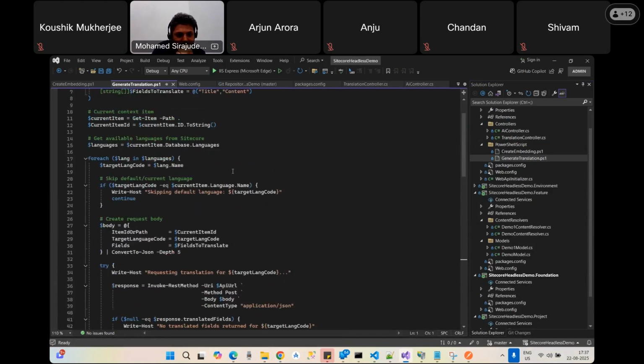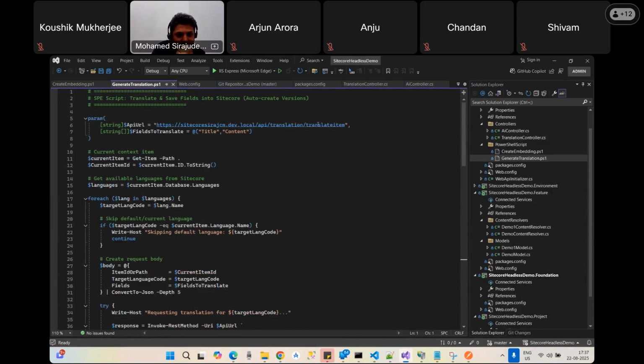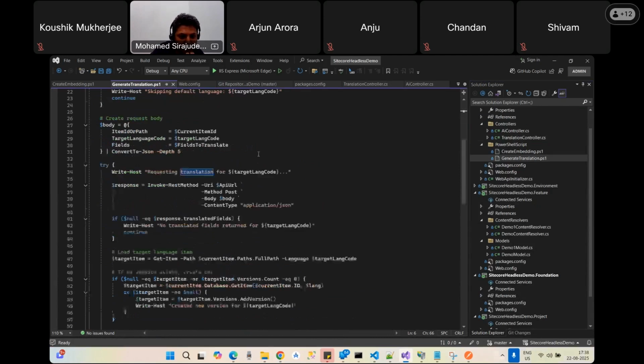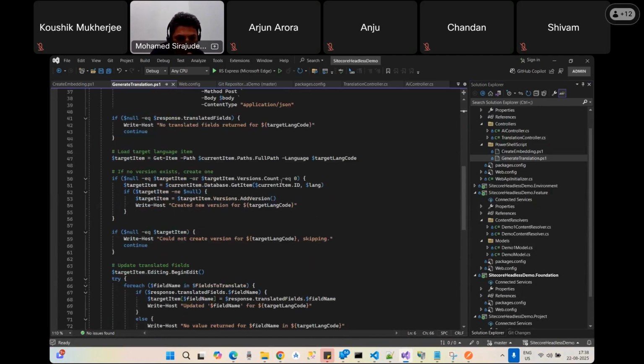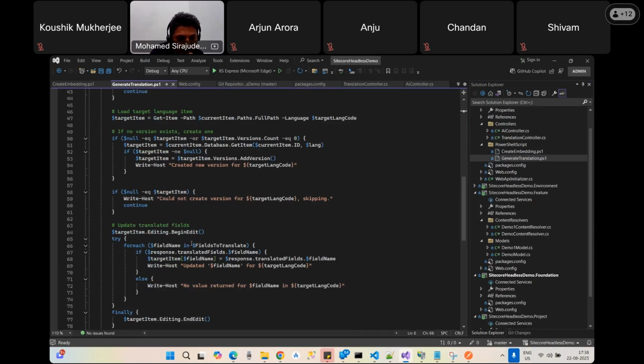In this PowerShell script, I have my API, because OpenAI provided the information to my API layer. Currently, it stays in my API layer response. So this response, I have to store it somewhere, right? So how to store it? I'm actually getting the field values and item name here in this PowerShell script itself.